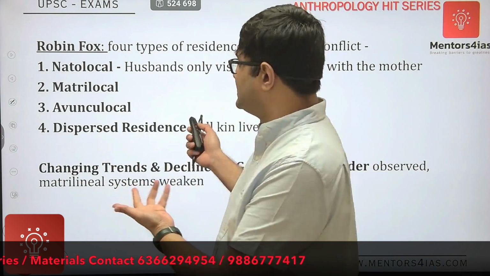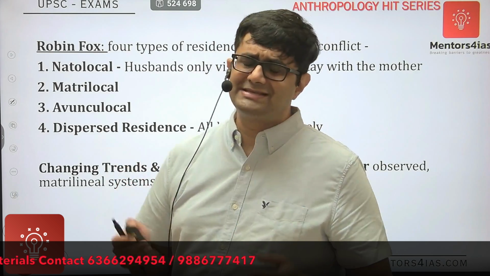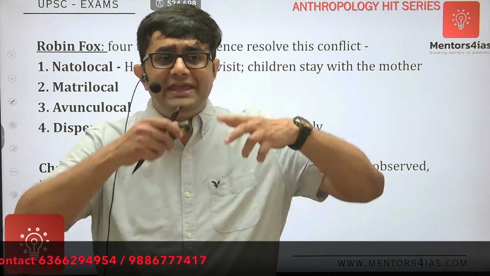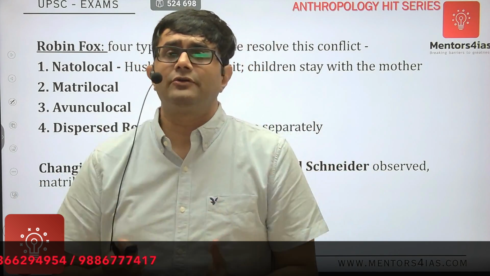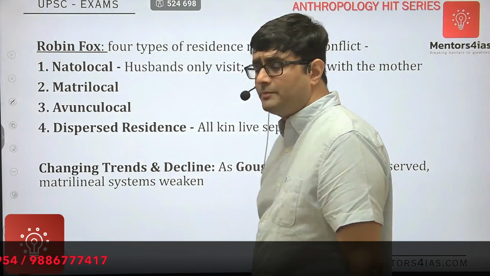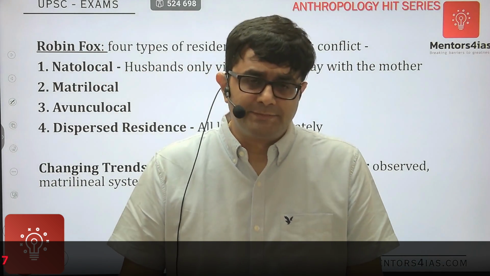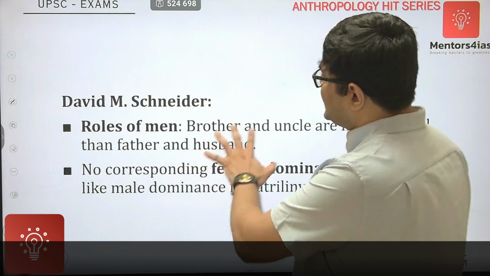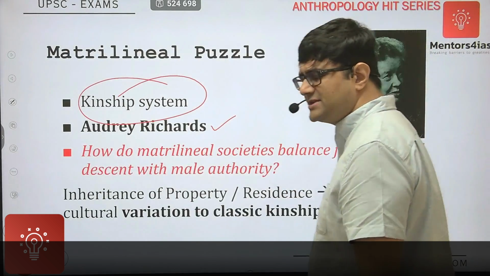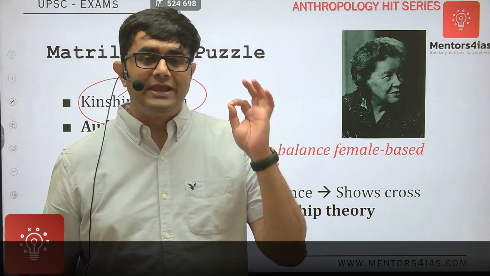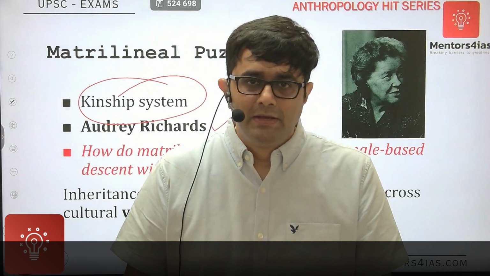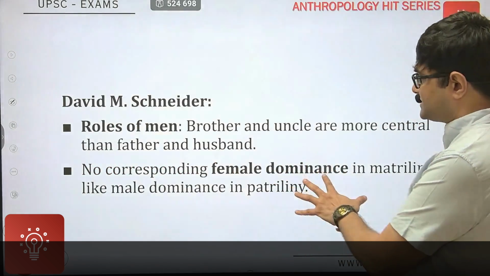It can also be dispersed residence, neolocal residence, etc. So even when it comes to residence, there's a lot of variation as observed by Robin Fox. So that's another name that you will have to mention in your answer. So these 3-4 names, if you mention them in your answer, you will get perfect marks. Right? So that's your matrilineal puzzle, guys.